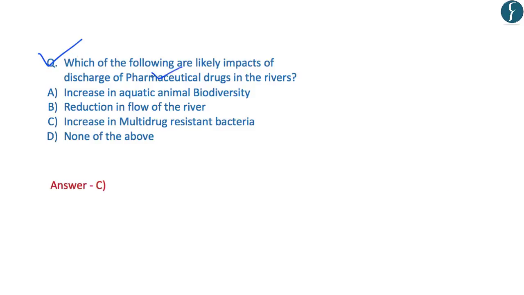So due to the increased discharge of pharmaceutical drugs in rivers, there are chances of increase in multi-drug resistant bacteria. So the correct answer is C. And with this, let us move on to the next article.